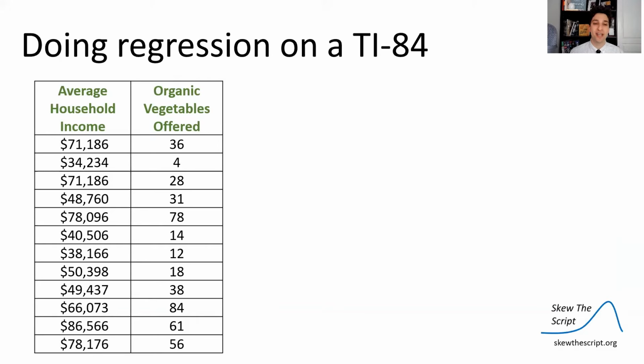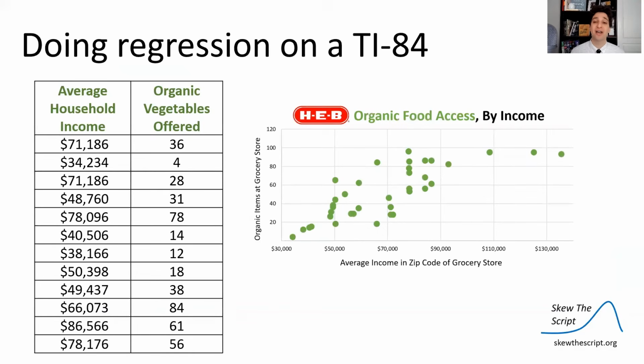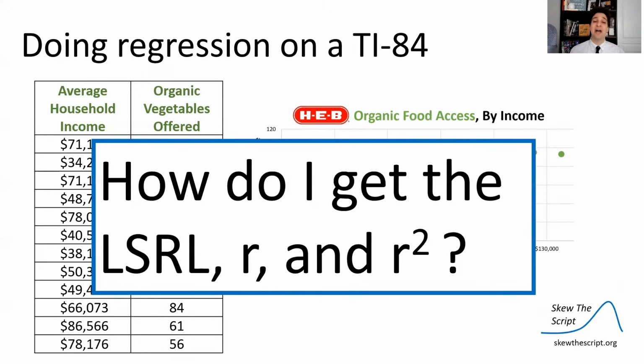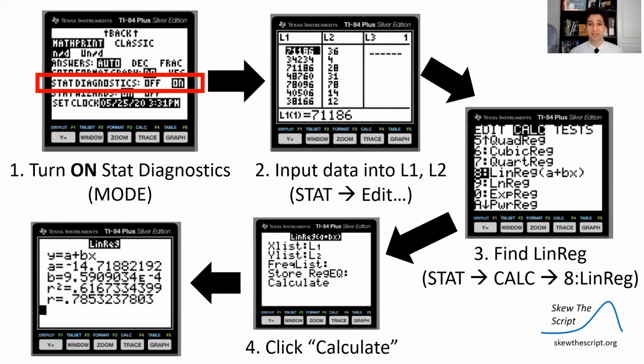So doing regression on TI-84, here is the data set we've been looking at, and it's also offered in your handout. It's visualized like this. How do I get the least squares regression line, the R value, and the R squared for this using our calculator? Here are the general steps, and I'm going to post these on the screen right here just for a second so you can see the steps, but I'm also going to go through it on my calculator.